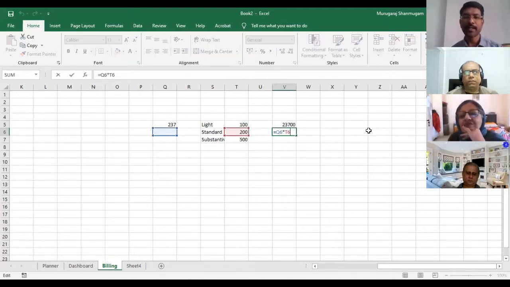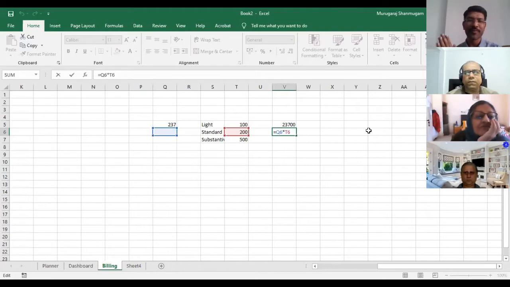So I hit F2, or you double click on the cell, as you mostly know. I'm going to assume that some of the very basic things I say might be redundant to you, so please forgive me if it is. So I hit F2. I get this formula, Q6 and T6. I realize, okay, there is a problem here. So I move the cell.